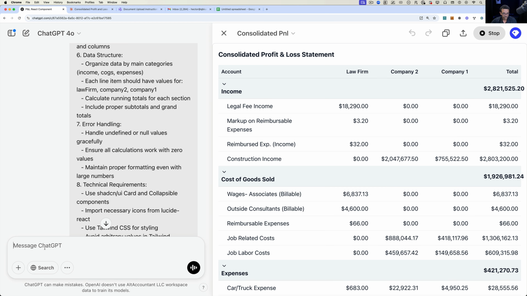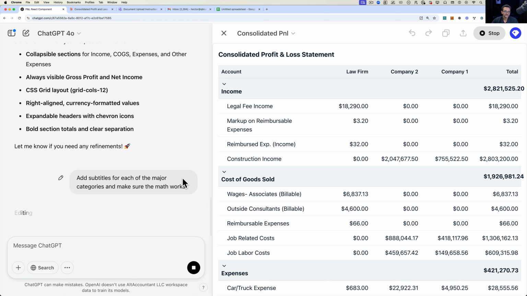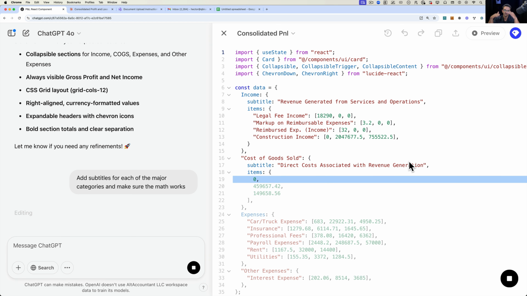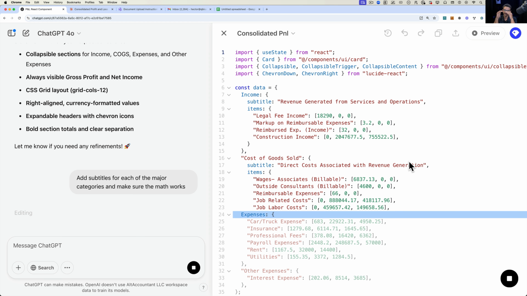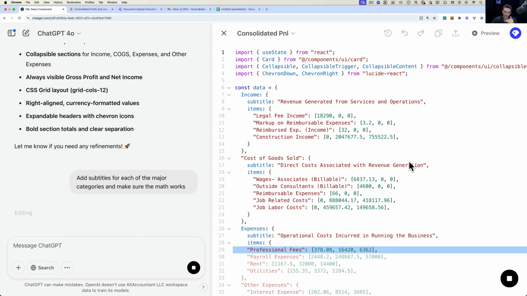Maybe I'll tell it, add subtotals for each of the major categories and make sure the math works. Now we're gonna make it work for real. Instead of just throwing some numbers in there with clean subtotals, will it actually know what it's doing and give me the correct math? As you can see right in front of you, it actually starts rewriting the code. It's all happening right in front of you.